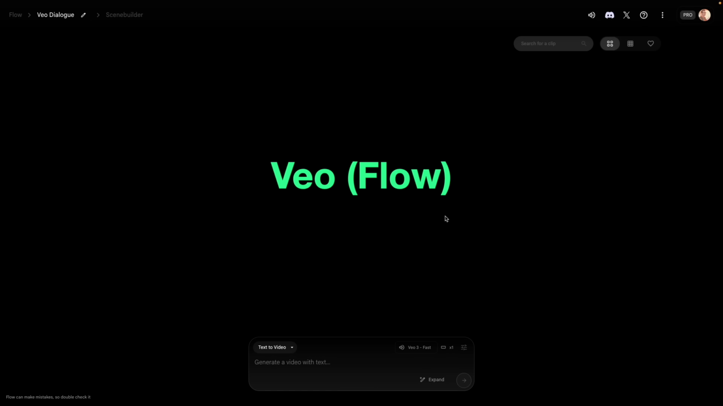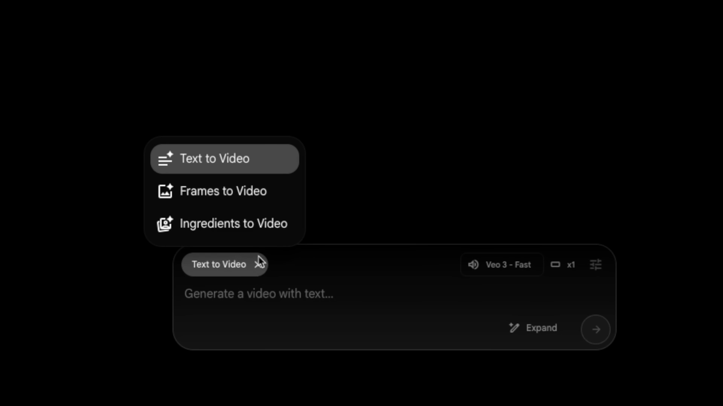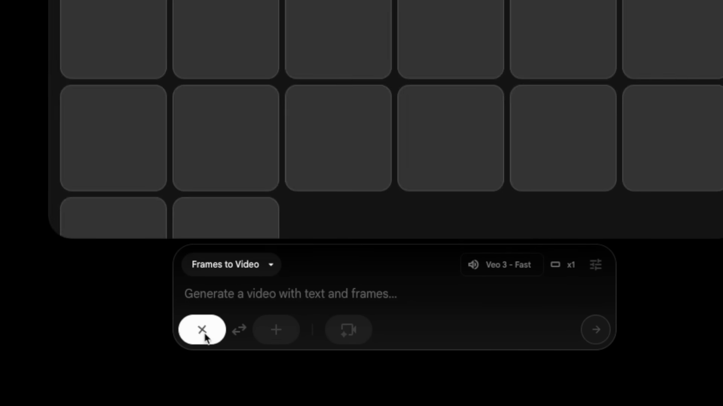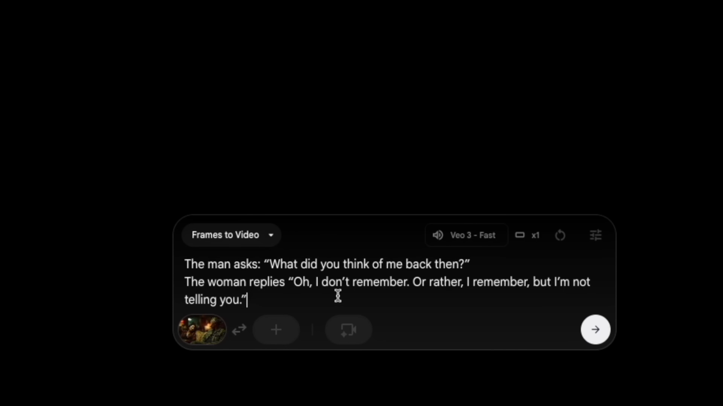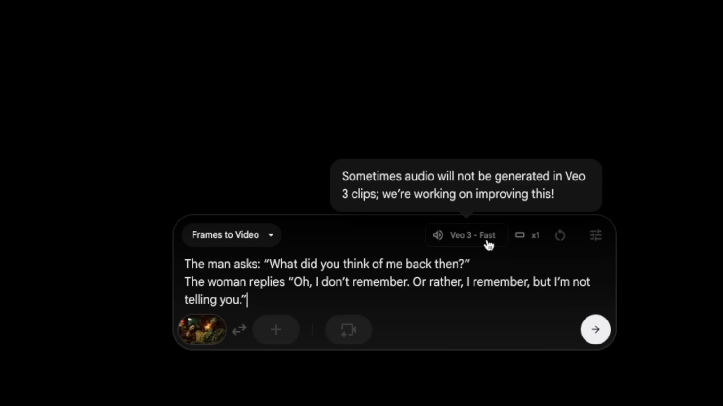All right, let's try the same thing in VEO Flow. So from VEO Flow, we're going to switch from text to video to frames to video. We'll click this. This is our start frame. Once that's in our first frame, we'll paste in the same dialogue there. And I'm going to use VEO3 fast mode because I think it will still be better and it's fewer credits. And I imagine if you're doing this, you're probably using fast mode as well.